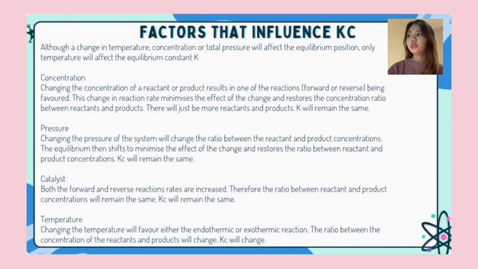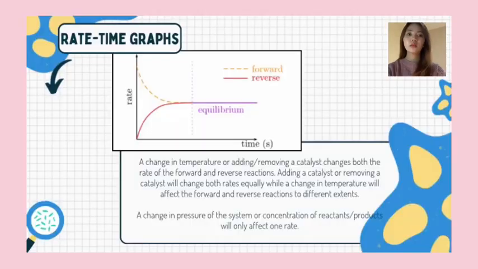Temperature. Changing the temperature will favor either the endothermic or exothermic reaction. The ratio between the concentrations of the reactants and products will change. Kc will change. Next, rate-time graph.